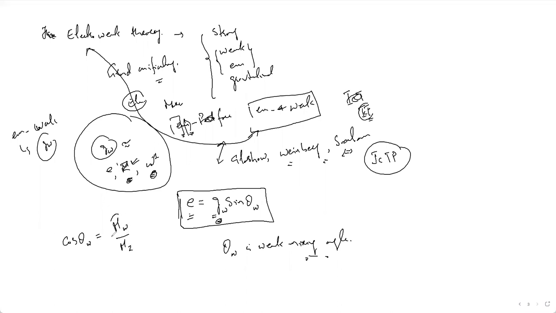Obviously you know the mass of W is around 80 GeV, and this is around 91, so there will be some value corresponding to this.